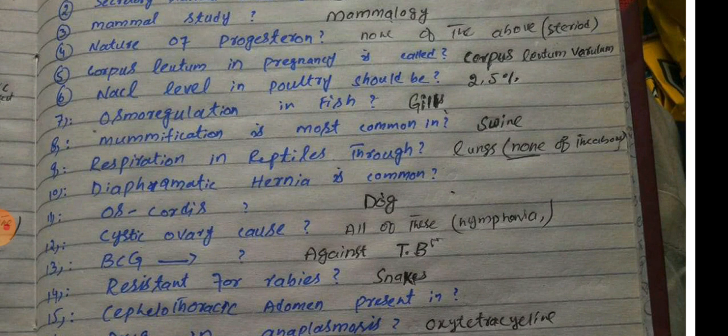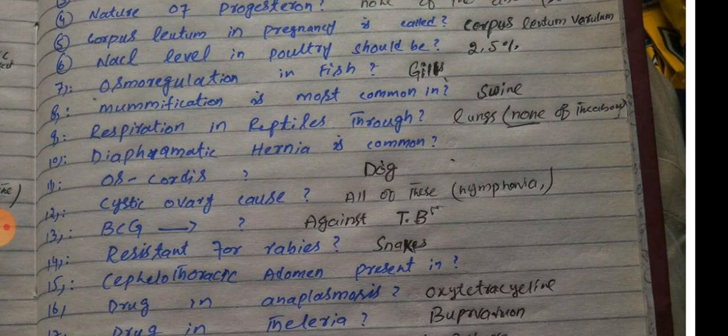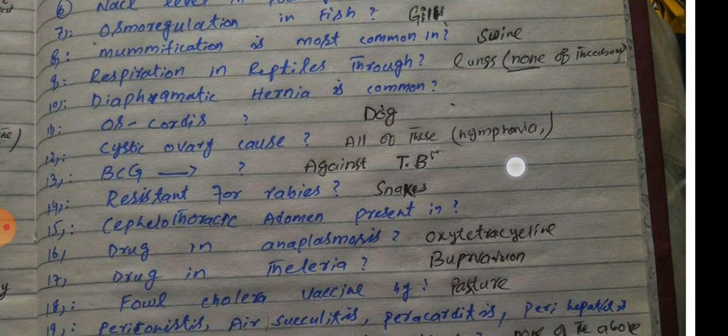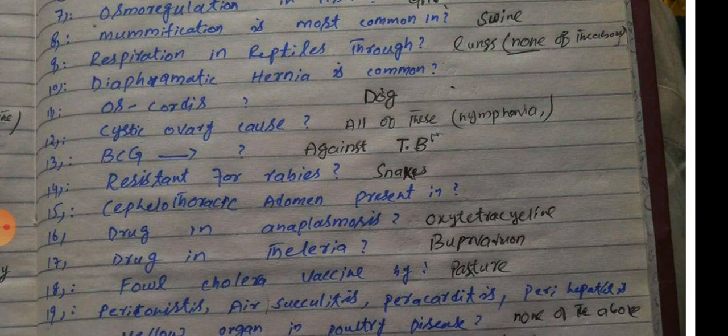The animals susceptible or sensitive to rabies are the mammals, the warm-blooded animals. The drug for anaplasmosis is oxytetracycline. The drug for theileriosis is buparvaquone. Fowl cholera vaccine is made by Pasteur.